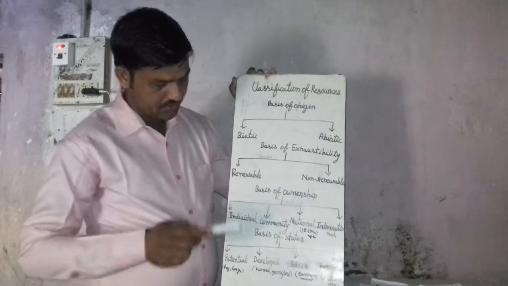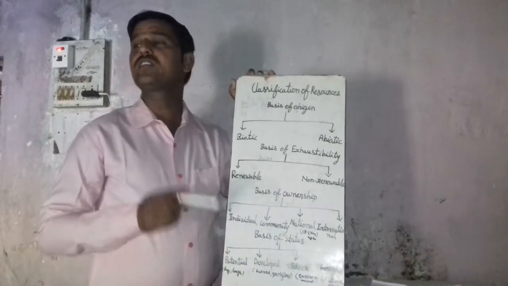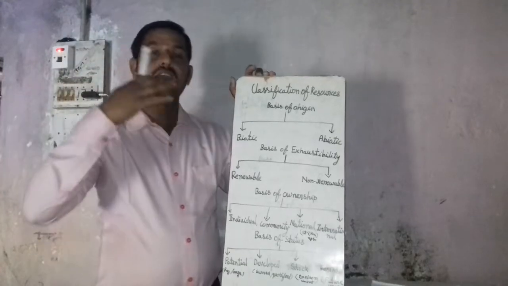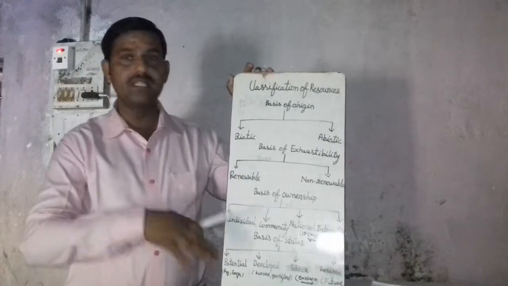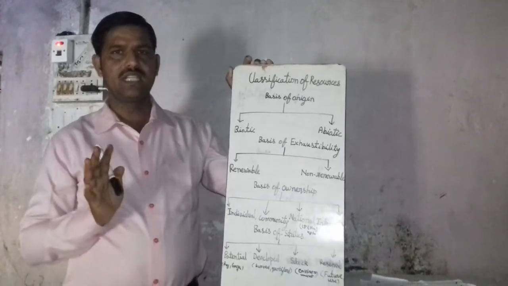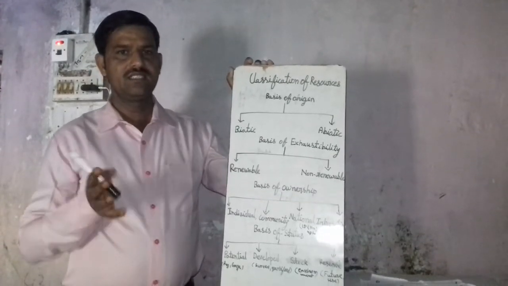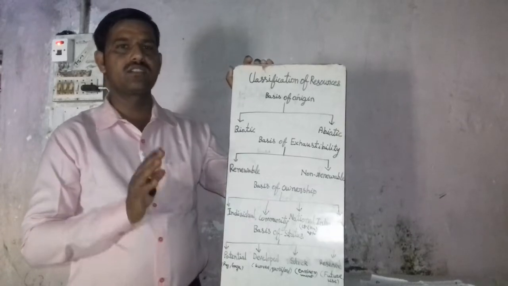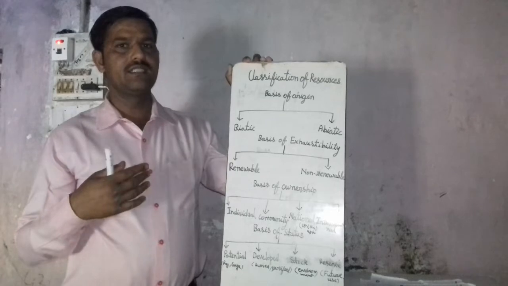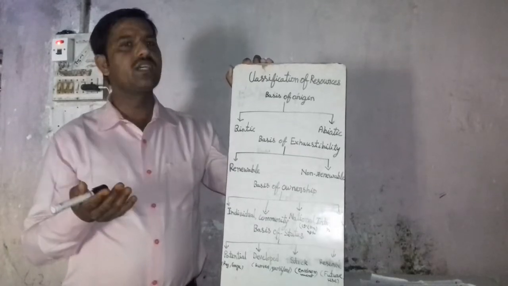Then there are stock resources. Stock resources are those resources that are available in our environment in enough quantity, but we do not have the technology to use them, now or in the future.